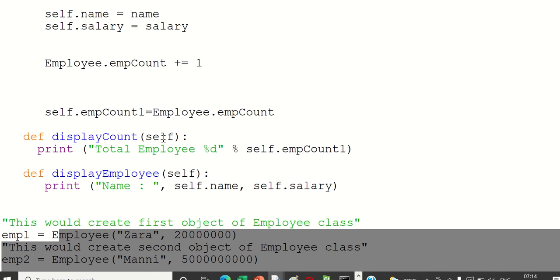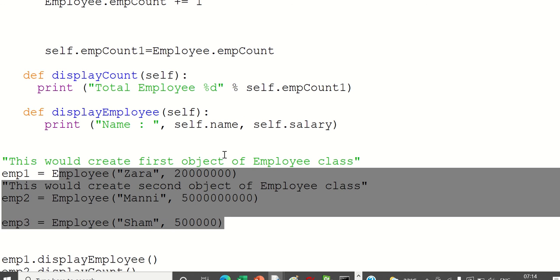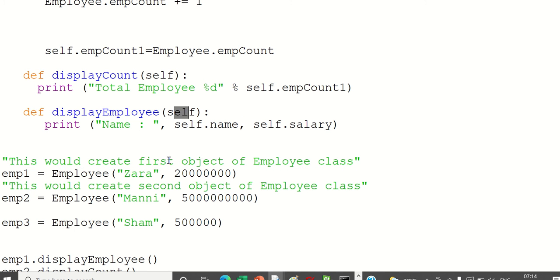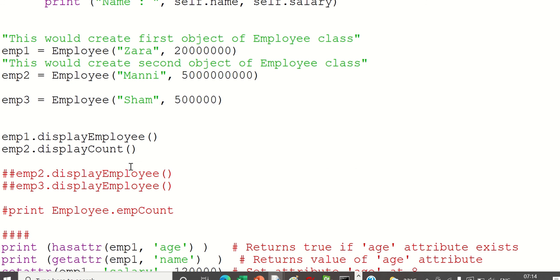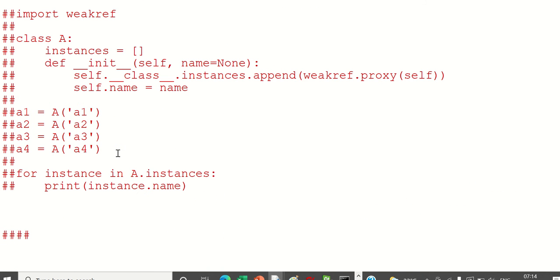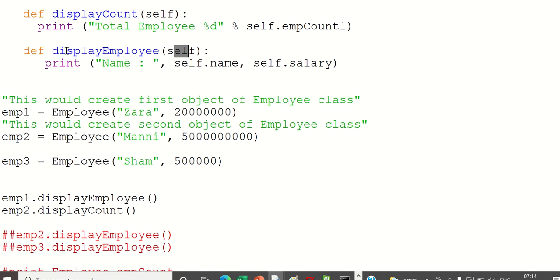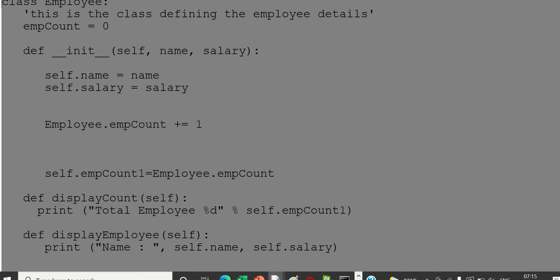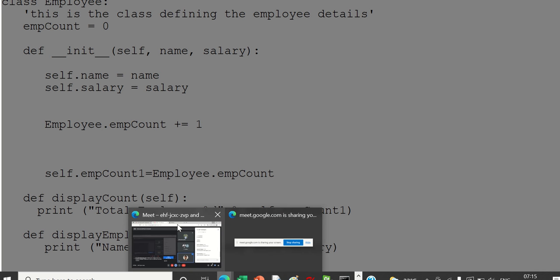Now if you want to get the details back, for example, what was the salary of employee 1? What I can do is display the employee details. If you just call display employee with the object name employee 1, it will understand. Sorry, you need not pass it here, since we are already passing employee 1. If you just call it, it will come here and display the details. I will share this code also, just go through it once.